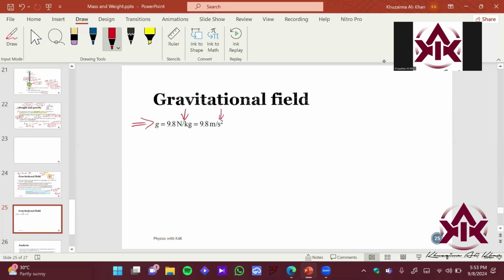So why is it the case? Okay, so let's analyze why it is Newton per kilogram. We have the formula that says weight is equal to mass times gravity, right? If I try to make gravitational field strength the subject, इसमें basically what is W? W is the weight.